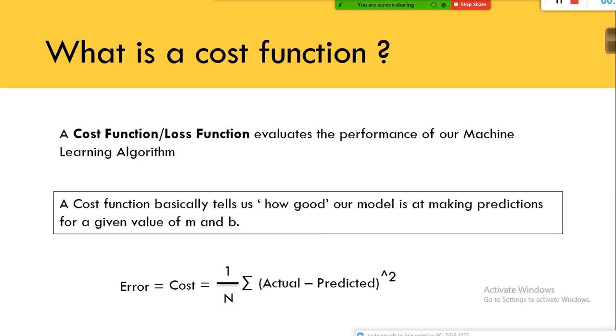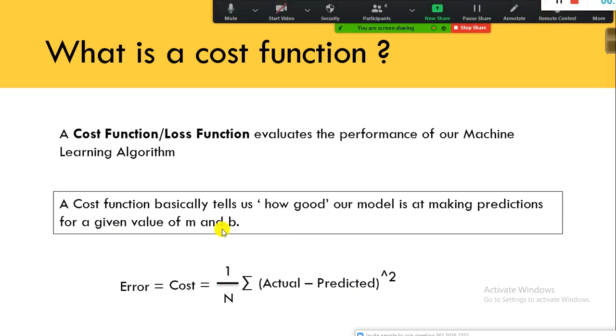Lesser the error, it is better. So then Rishik will take credit: my estimation is very good because whatever I predicted, he got a return somewhat closer to that. And what I will do is henceforth go by his word for future investment. This is a simple example. The whole idea here is the cost is supposed to be less. Lesser the cost, better the estimation accuracy, or the predicted accuracy.